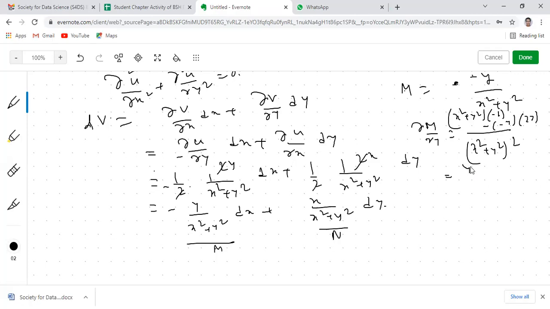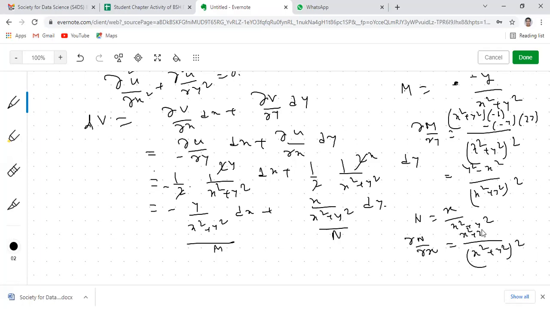Oh, yeah. So this will be minus y square minus x square by x square plus y square whole square. Now what is N? N is here x by x square plus y square. So del N del x will be x square plus y square whole square, where x square plus y square will be fixed. This will be 1 minus x into 2x. So here also this will be y square minus x square by x square plus y square whole square. So del M del y equals del N del x. So this is an exact differential equation.